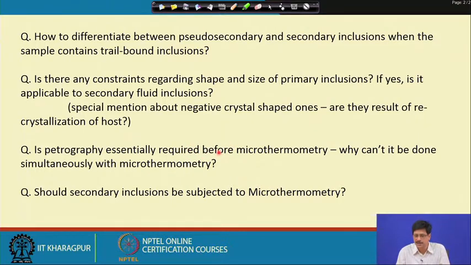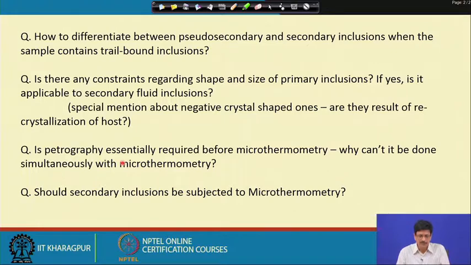So, how much recrystallization has taken place, what kind of deformation features like undulose extinction are present in the host quartz grain. These kinds of features could very well be studied beforehand, before a thick section or wafer is prepared from the same sample and the fluid inclusions are examined.